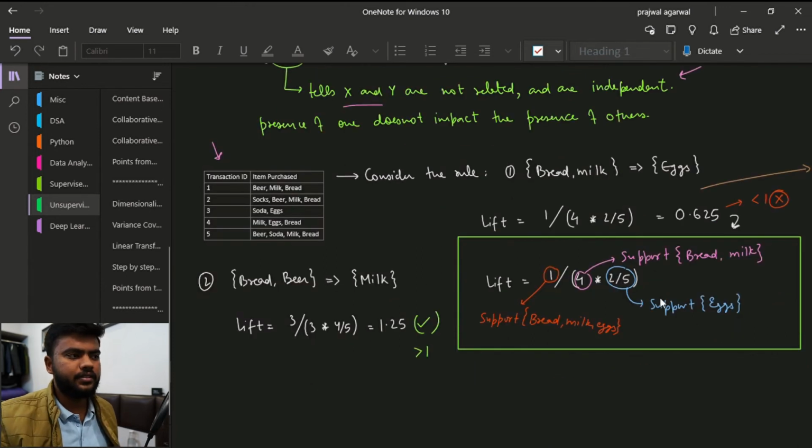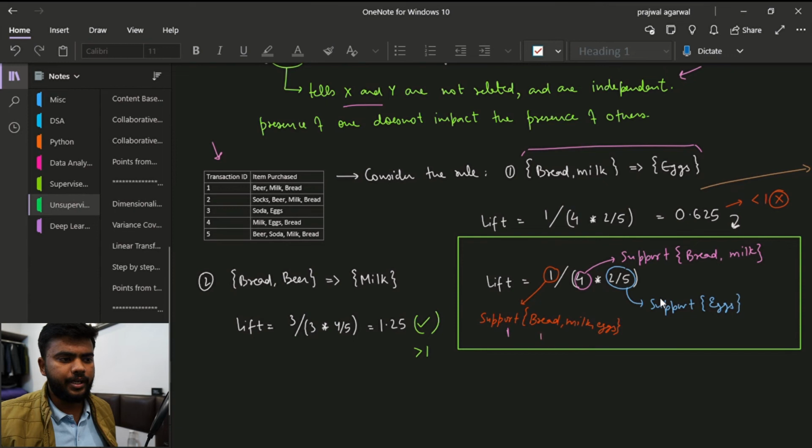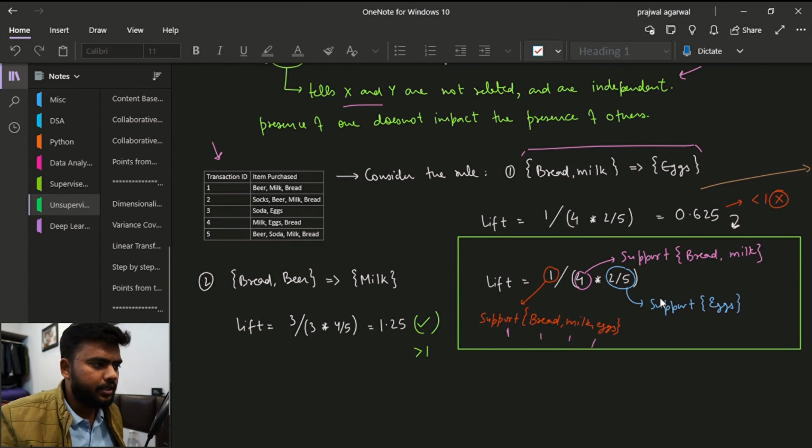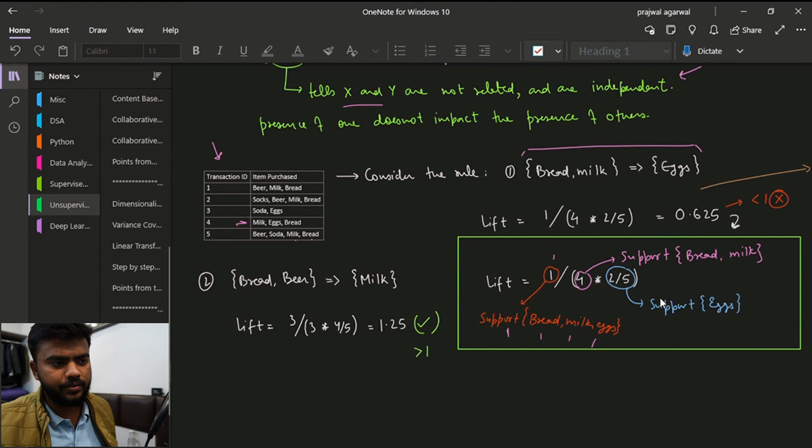Now suppose we have this data set and we have this rule that we have to analyze: bread, milk implies eggs. If we calculate the lift of this particular association rule, first we calculate the support of bread, milk and egg. In how many cases do we get bread, milk and egg? Just in one case, so we get the value as 1.